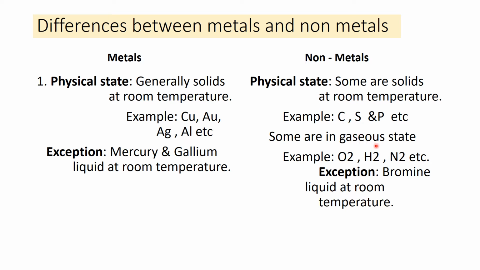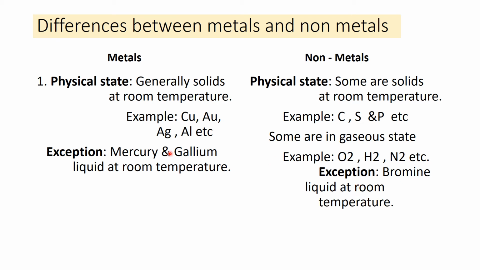Some are in the gaseous state. Oxygen, hydrogen, nitrogen, chlorine are non-metals present in the gaseous state. But what is the exception here? Bromine. Bromine is liquid at room temperature.